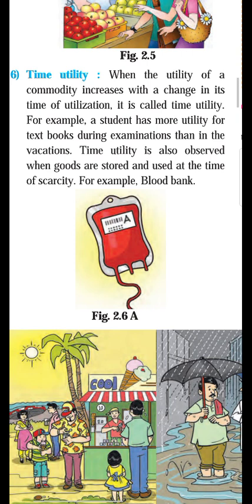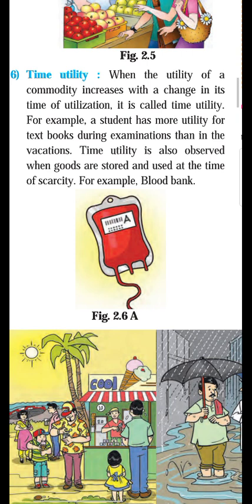Second example, we can see warehouse. When there is a bumper crop, when there is a good crop in the agriculture, the government stores all these crop in a warehouse. And when there is an emergency time, when there is a scarcity of food, the government opens the door of warehouse. So it is also proper use of time. It is called as time utility.